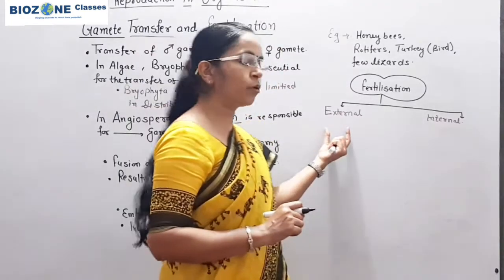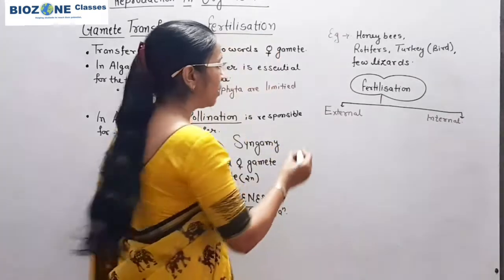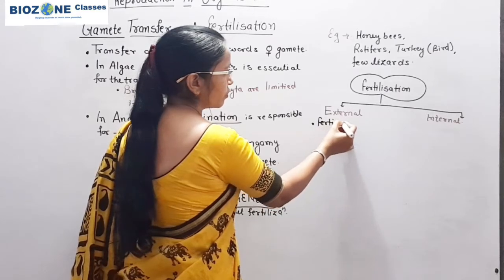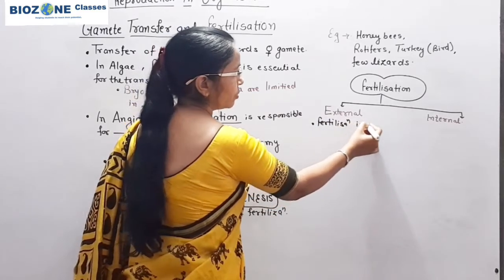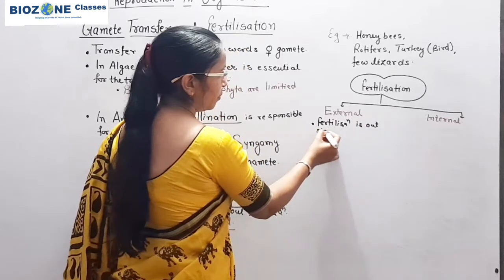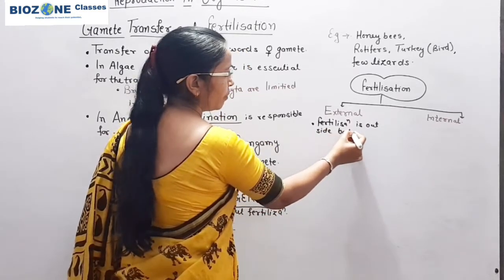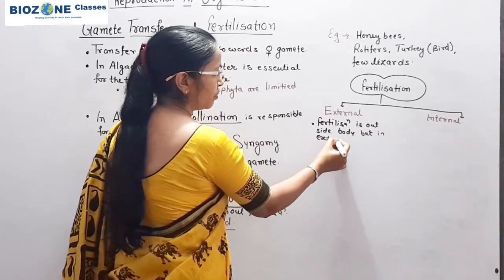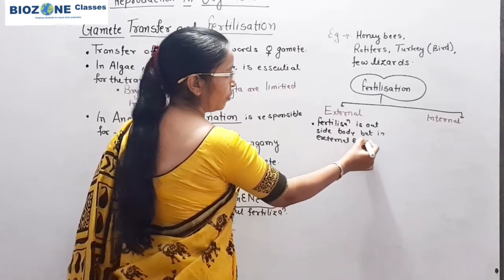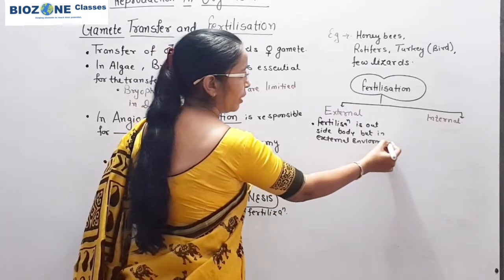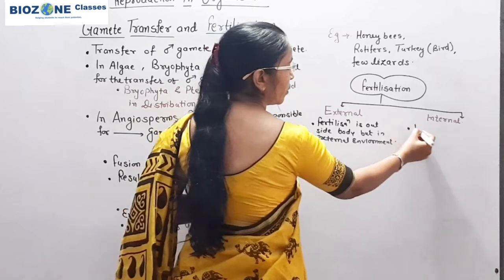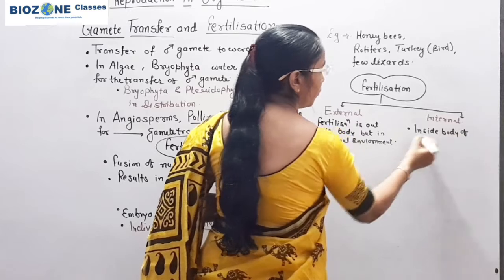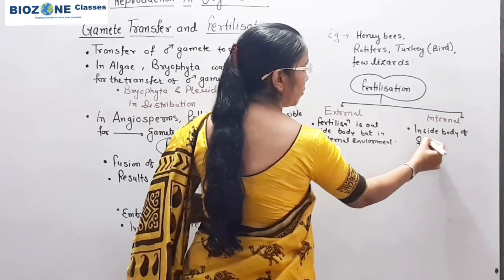So here the first thing you remember: external fertilization means the fertilization is outside the body, in the external environment or external habitat, whereas internal fertilization takes place inside the body of the female parent.